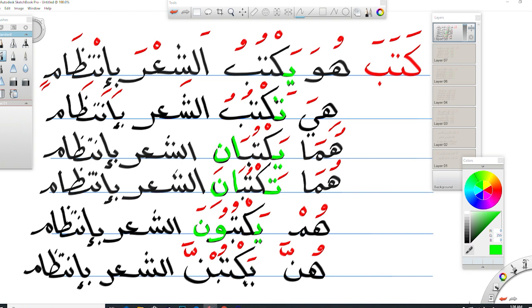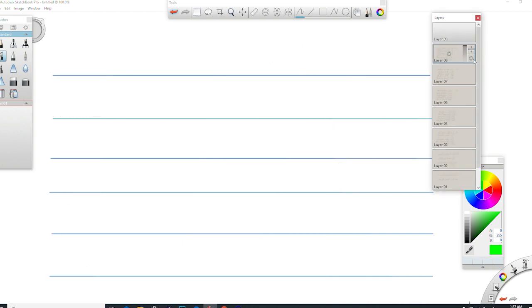What we added to the root here is the ya and fatha on the top of it, and also the noon with shadda and fatha on the top of it. هن يكتبن الشعر بانتظام.